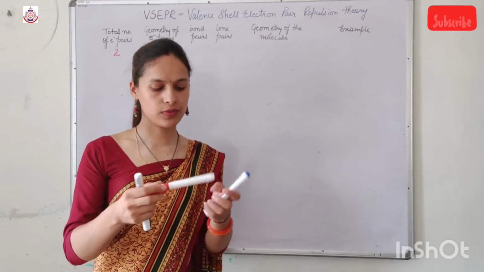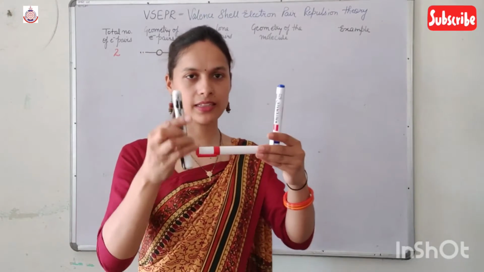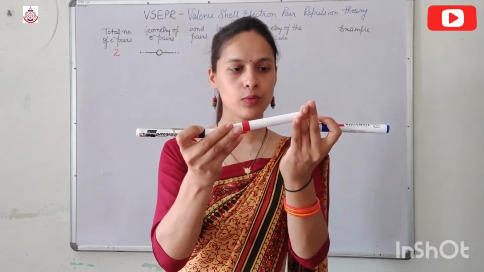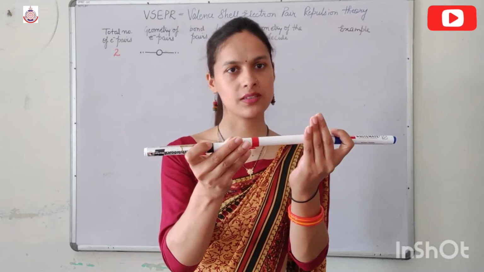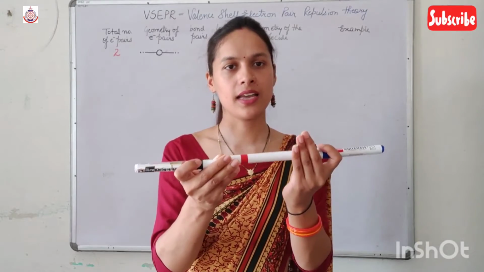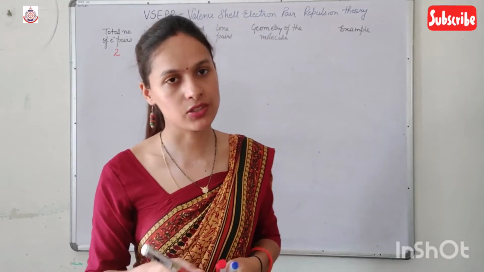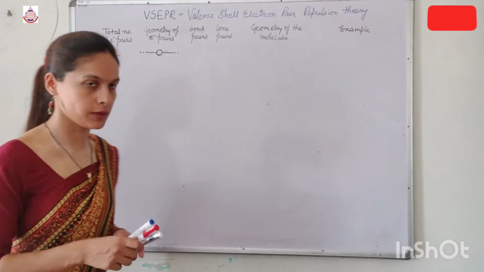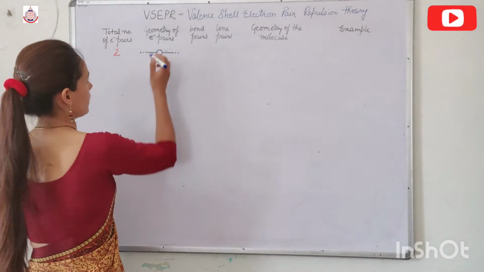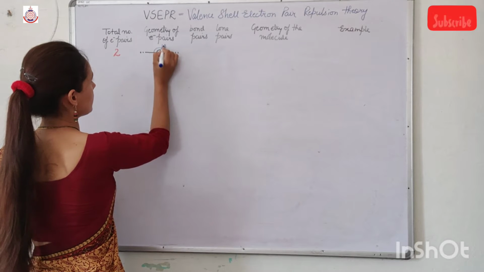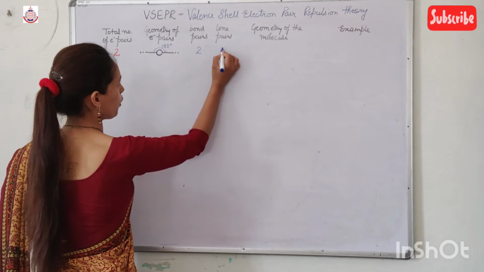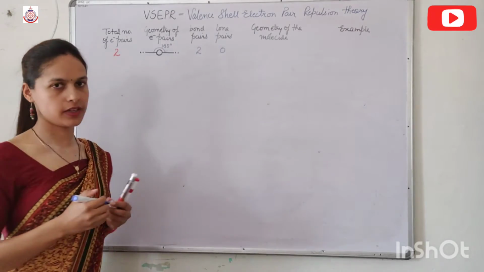Suppose if it is like this, it will move like this and it will move like this. This is the maximum distance they will move away from each other. Means at this point they have the minimum repulsion and the maximum stability. And the angle is 180 degrees. Here the angle is 180 degrees.